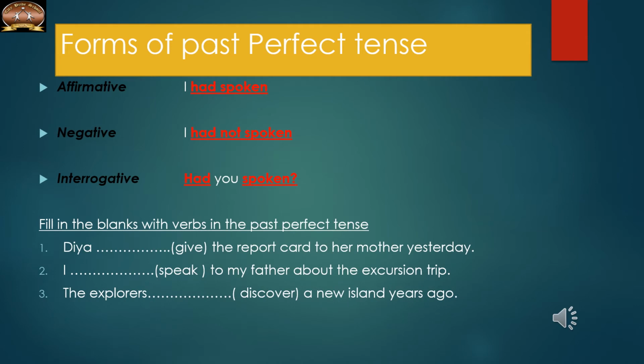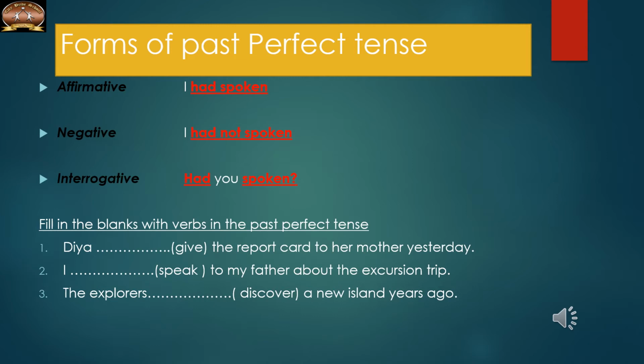Now we can see the different forms of past perfect tense: affirmative, negative, and interrogative. Affirmative form is like I had spoken, had plus V3 form of the verb. When I change it to negative, it is very easy, because we just need to add the word not between had and the V3 form of the verb, like I had not spoken. Now when I change into interrogative, the auxiliary verb will come followed by the subject, like had you spoken.